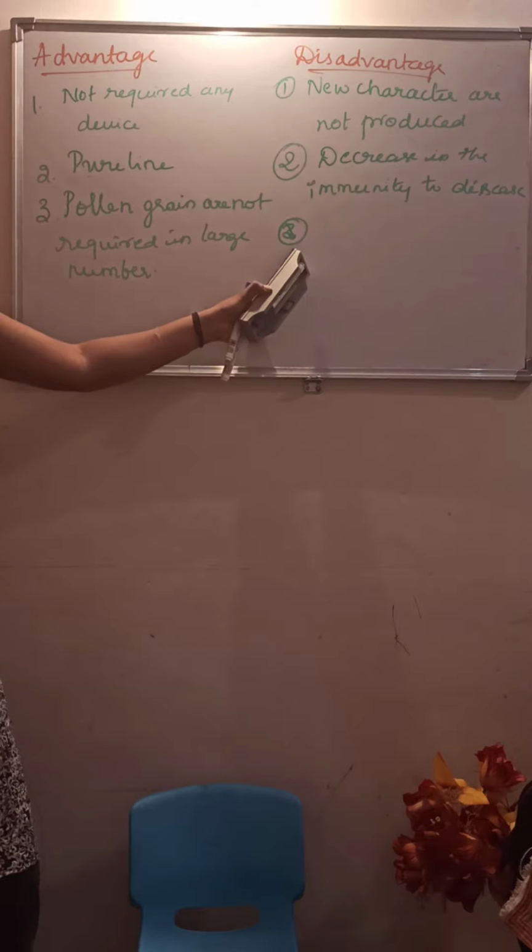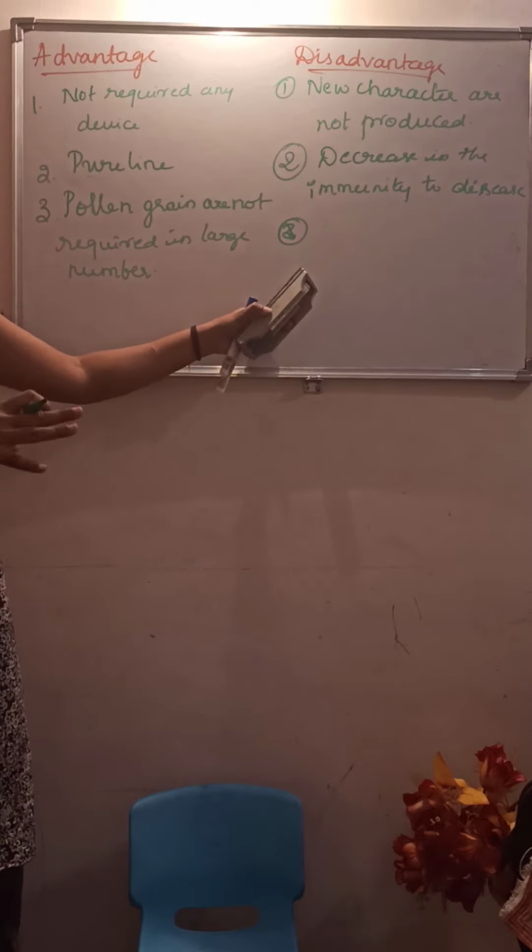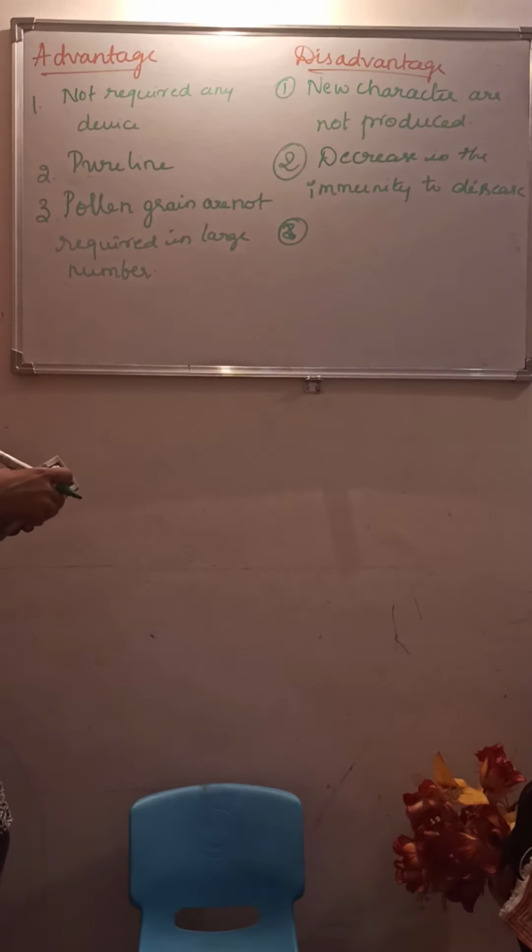That means the strength and good health of the race is decreased. So those are the advantages and the disadvantages.